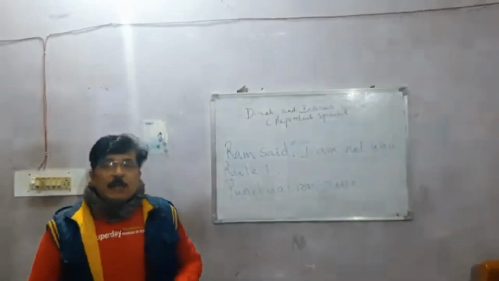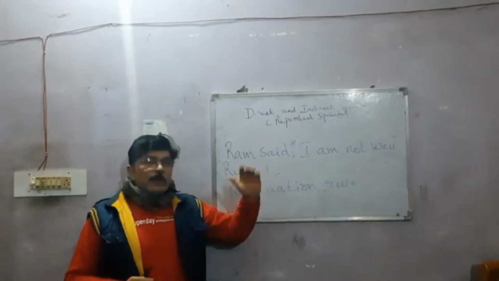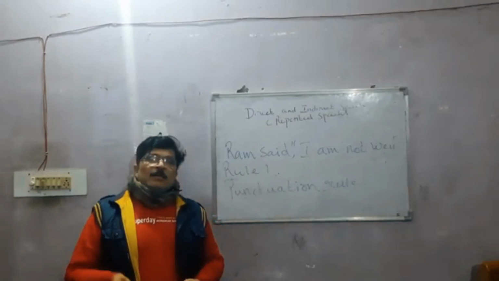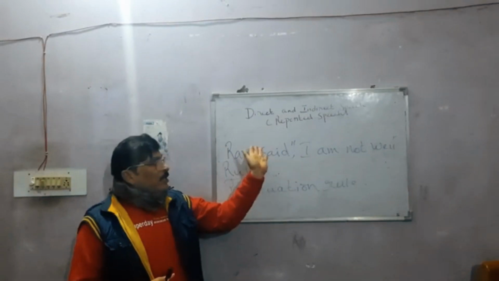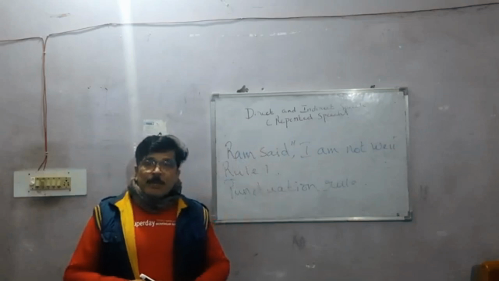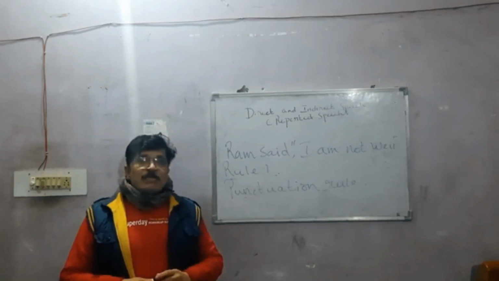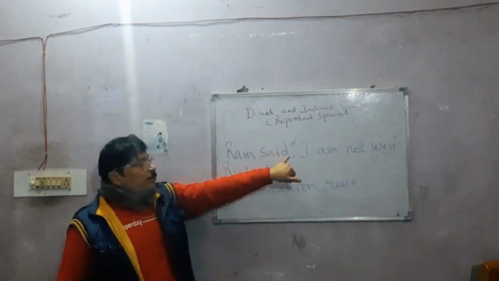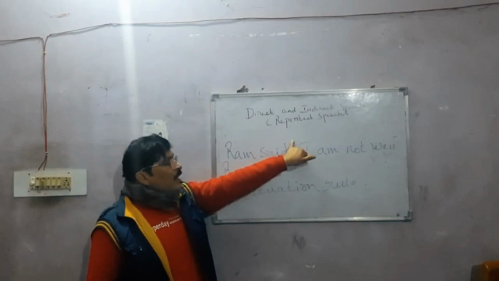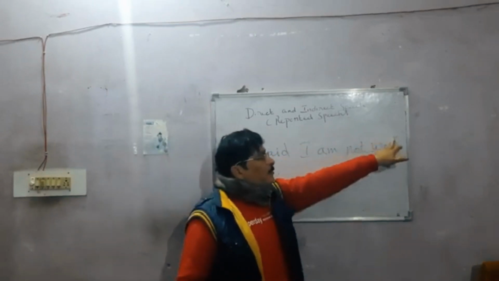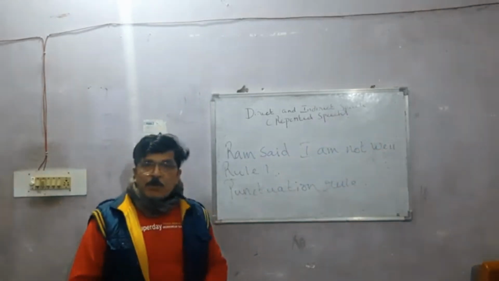So, when you start converting or transforming the direct speech into indirect speech, the first and the most important thing that you have to do is remove the comma and the inverted commas. These two have to be removed.